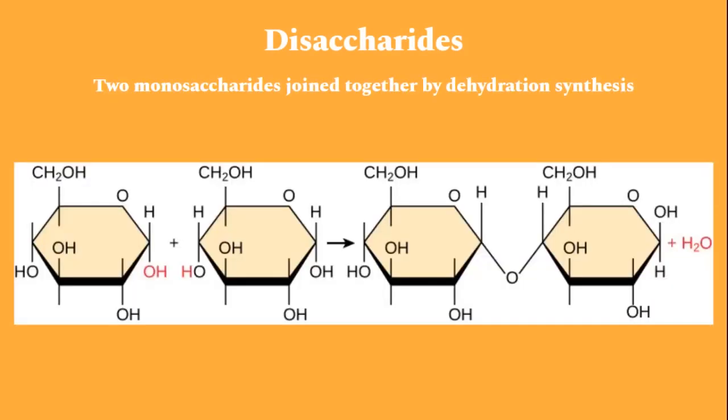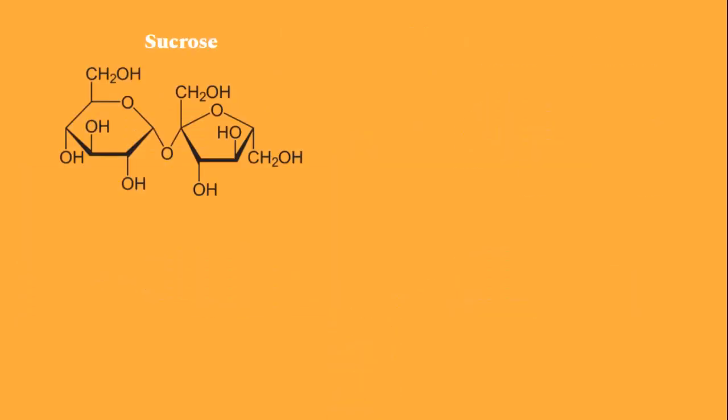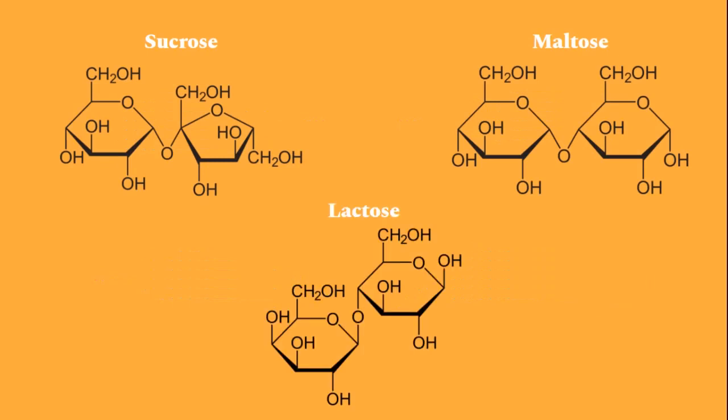Now for disaccharides. Disaccharides are just two monosaccharides joined together by dehydration synthesis, which then forms a glycosidic linkage. If you don't know how dehydration synthesis and hydrolysis works, watch my previous video. But basically, in dehydration synthesis, a water molecule is taken out in order to join two separate molecules. Some disaccharides include sucrose, maltose, and lactose. As you can see here, these molecules consist of two separate monosaccharides joined together by dehydration synthesis.